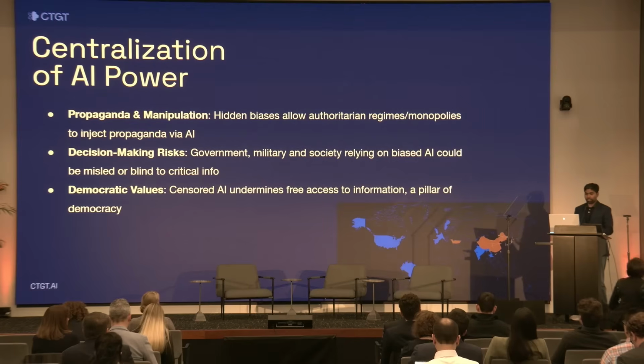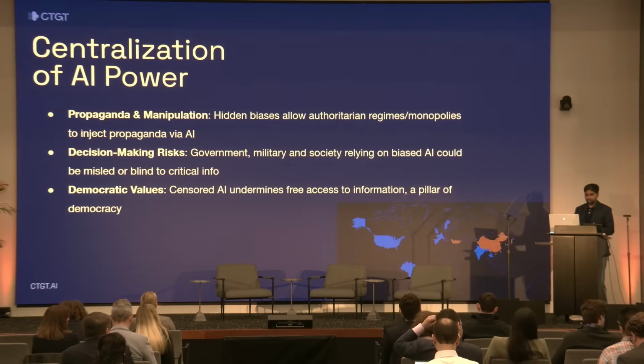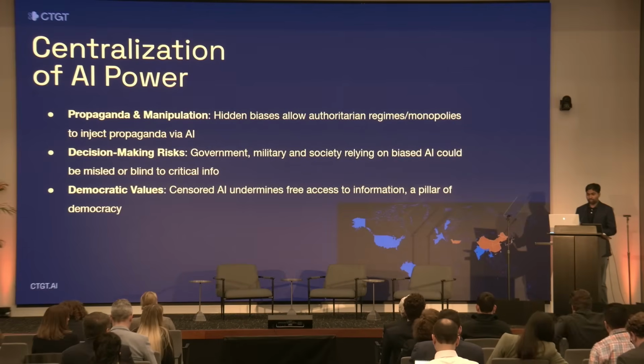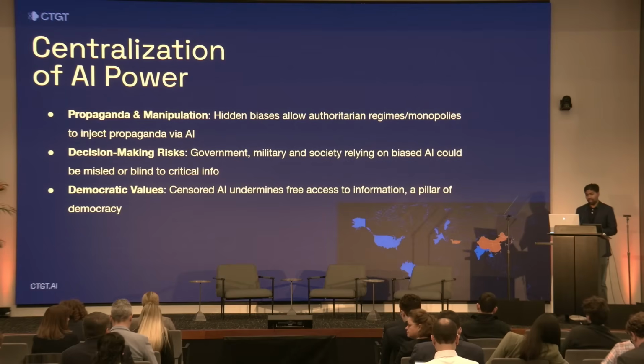So imagine a policymaker or military analyst unknowingly using a tool that's based on this model. It's really hard to think about, but even if the most popular AI assistants like ChatGPT are censored or biased, citizens can be subtly misinformed at scale. So it's not really apparent when these are happening. And so democracies really need auditable and transparent AI. We need to know when a model is holding back or nudging us towards a certain agenda.